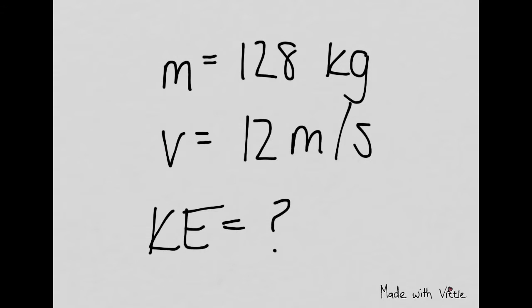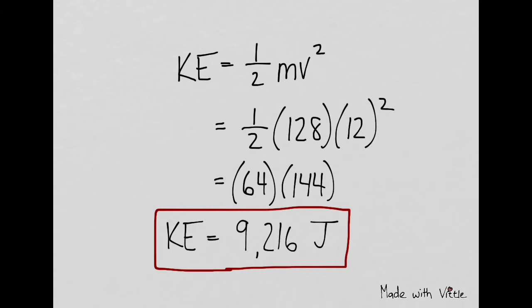Based on the problem, we can assume mass is equal to 128 kilograms and our velocity is equal to 12 meters per second as we solve for kinetic energy. Applying laws and formulas, kinetic energy is equal to 1/2 mv squared. Replacing the m and v variables in the kinetic energy formula, the kinetic energy of the cart going downhill is 9,216 joules.